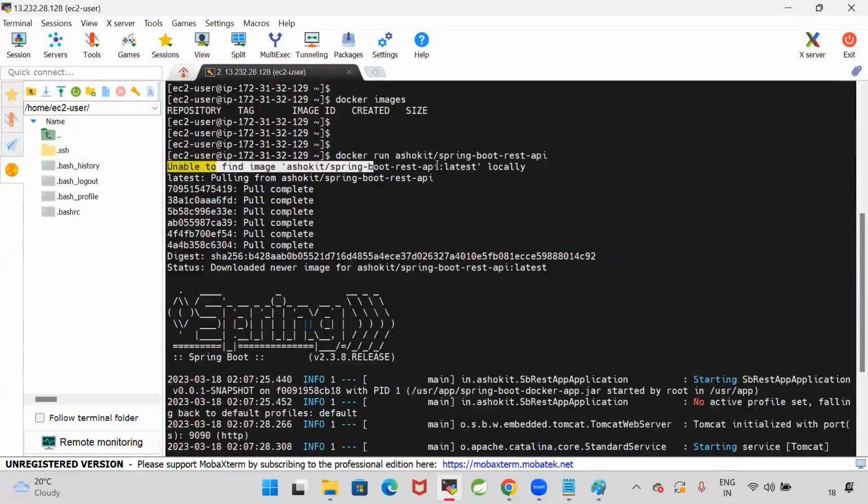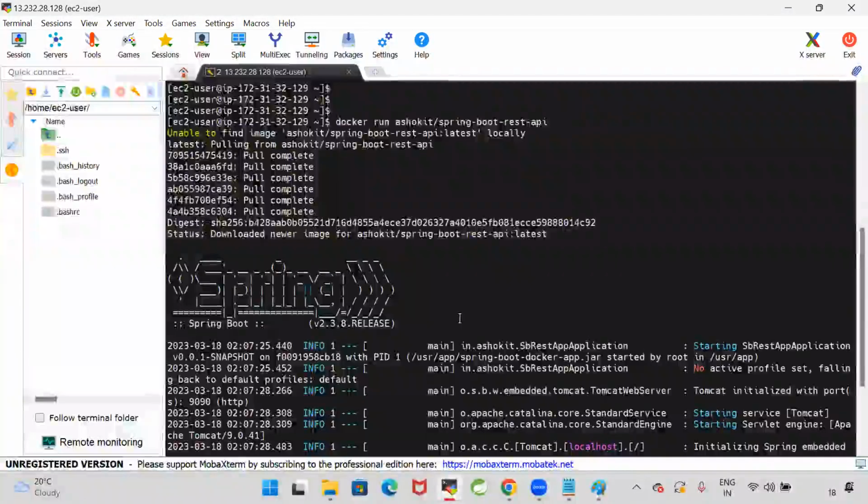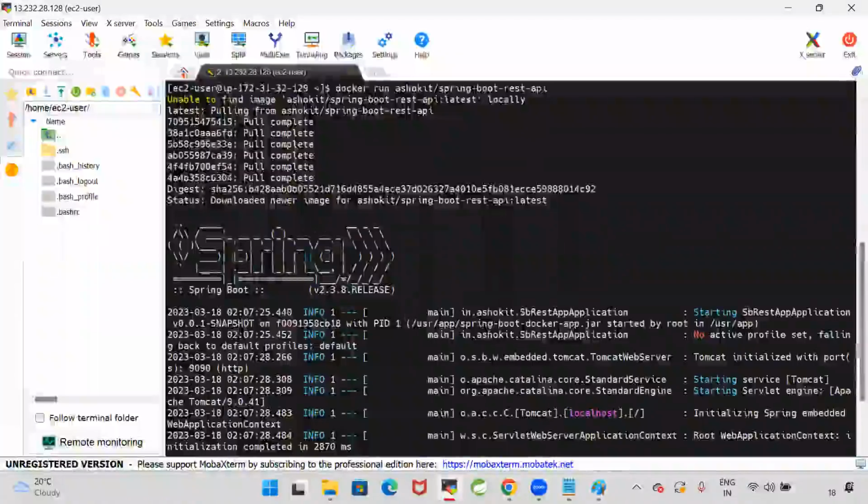So when the image is not available in the local, it is pulling that image from the Docker Hub. After pulling the image, then it is running the image. What is the meaning of running the image? Running our application. In that image, our application code is available, Java software is available. So using that Java software, it executed my Spring Boot application jar file.